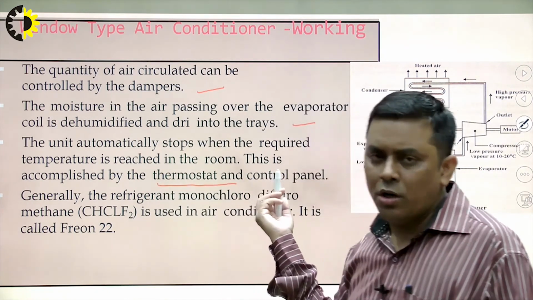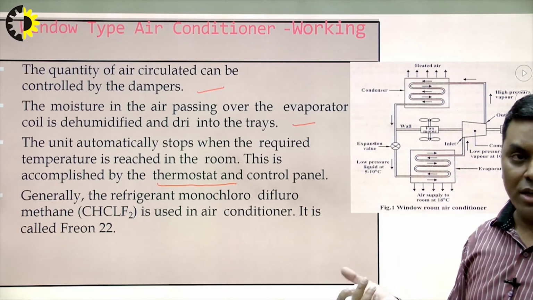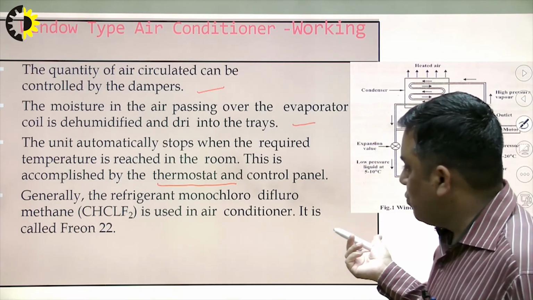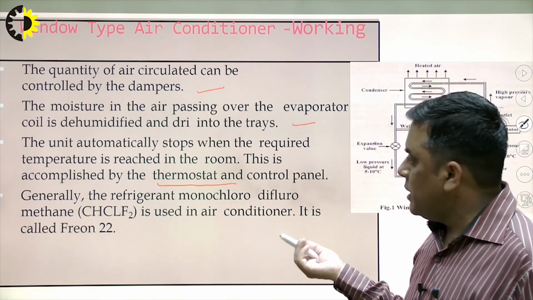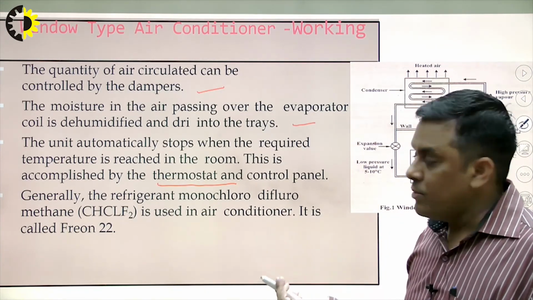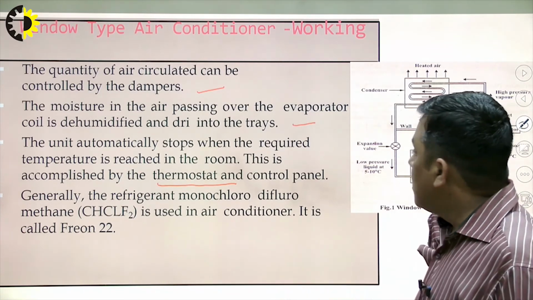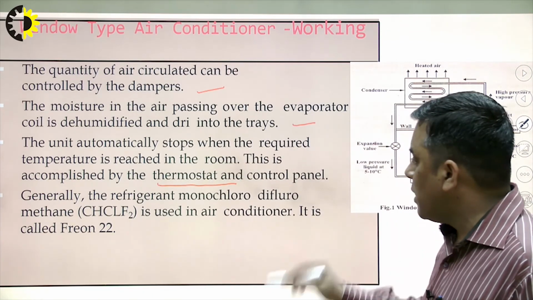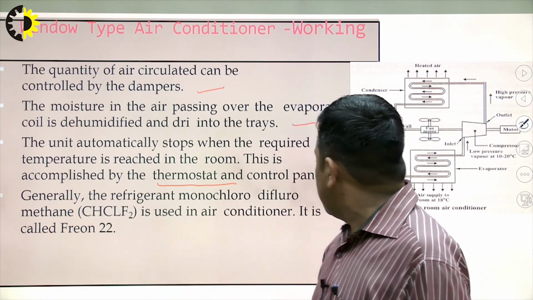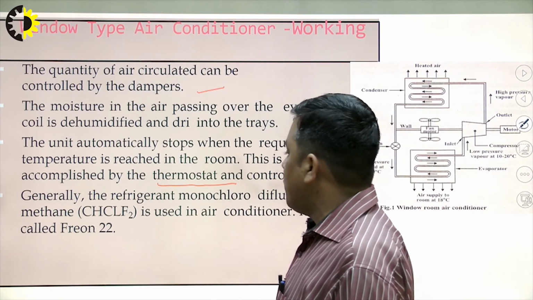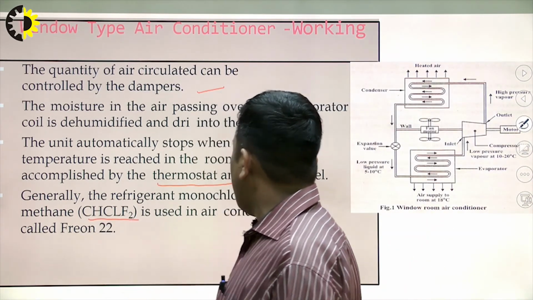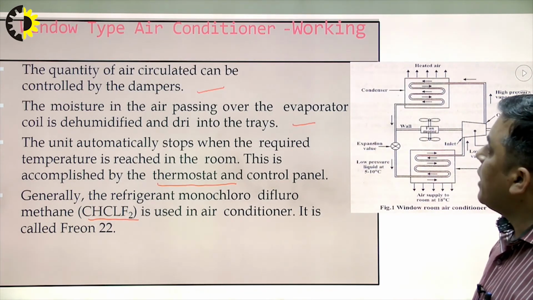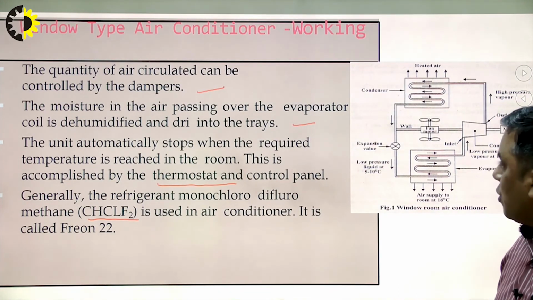So this is what we all observe. We set a certain temperature in our window air conditioning system or split air conditioning system, and as soon as the temperature is reached, it automatically powers off. It gets switched off. So how is it happening? It is with the help of the thermostat. The refrigerant which is generally used is monochlorodifluoromethane, which is CHClF2, or I can say it is Freon 22. So this is the window type air conditioning system and its working.